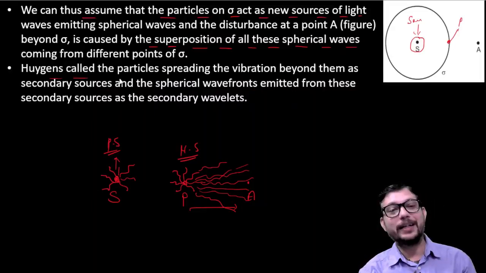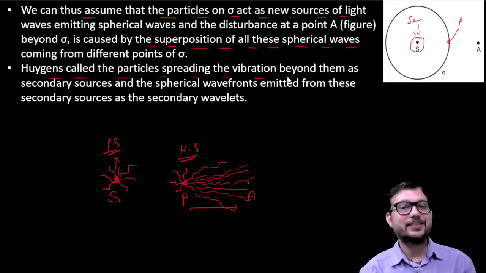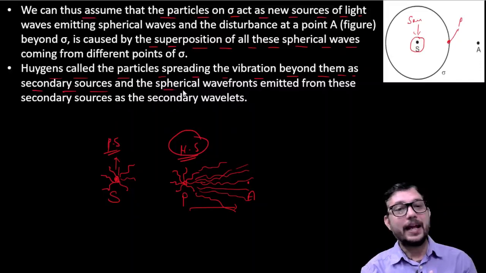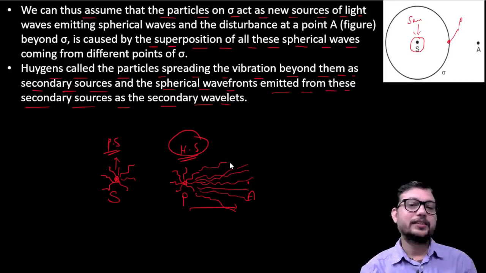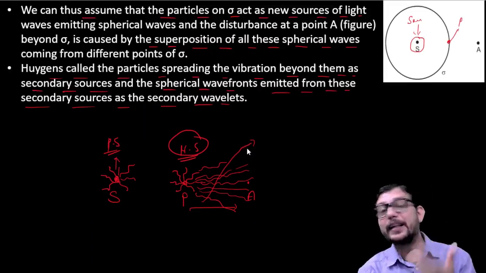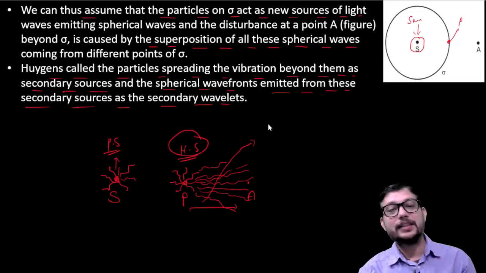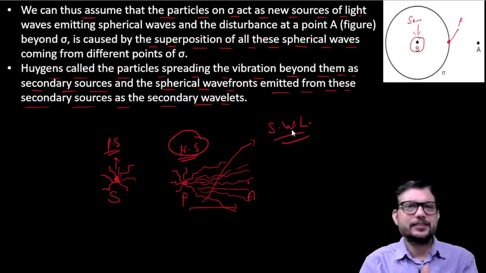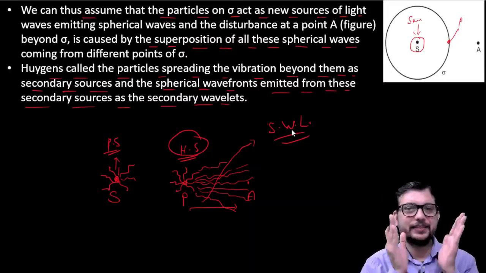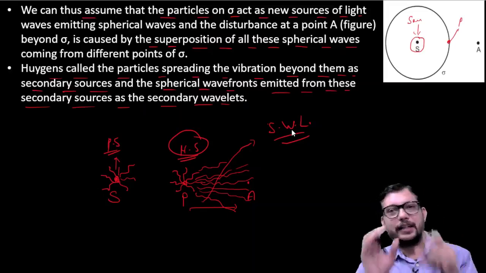Huygens called the particle spreading the vibrations beyond them a secondary source. So I have told you that this new source is your secondary source, and the spherical wavefronts emitted from these secondary sources are secondary wavelets. So these waves which are coming from the secondary source are the secondary wavelets. This is the basic pattern, the basic thing you should know.